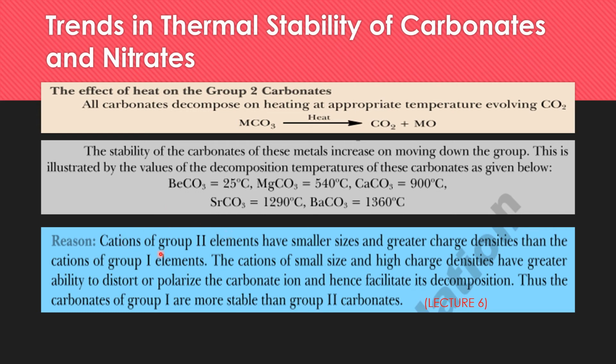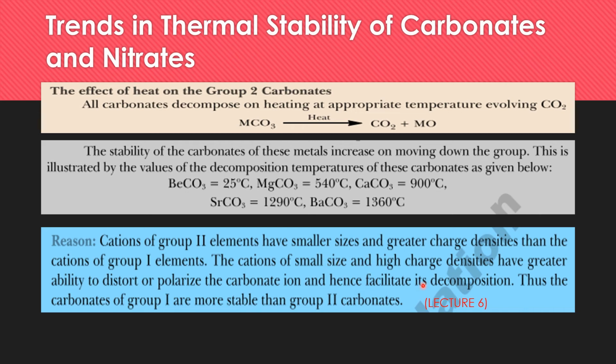The cations of the group 2 elements have a smaller size and their charge density is quite great. So what happens? Cations of small size and high charge density have a greater ability to polarize the carbonate ion. When the carbonate ion comes closer, it becomes polarized due to the small size and high charge density of the cations.